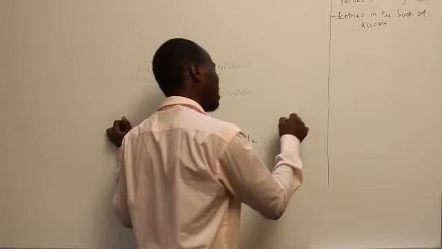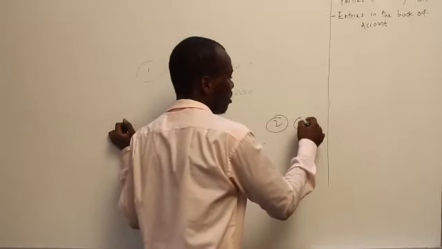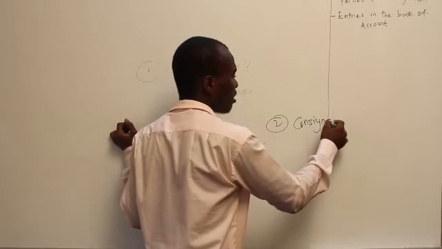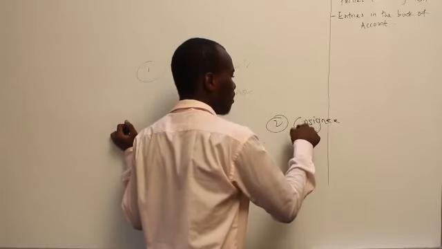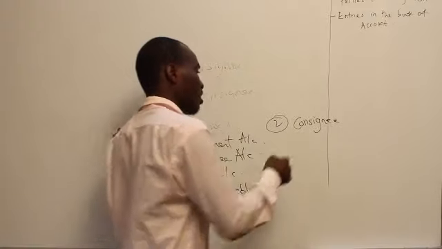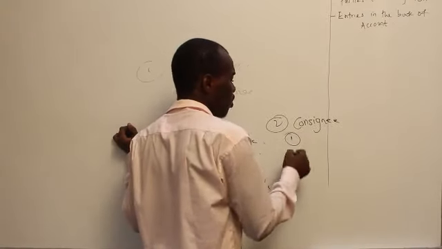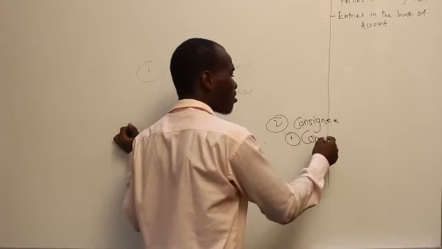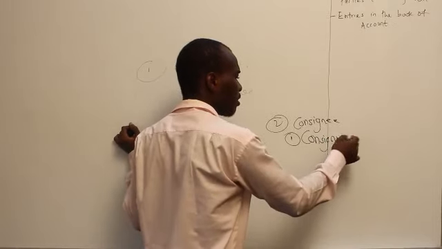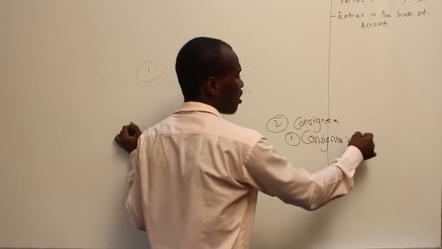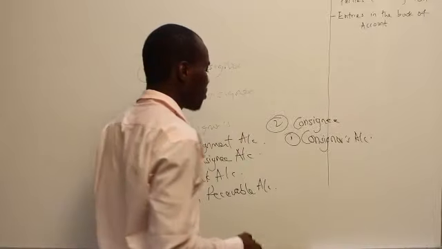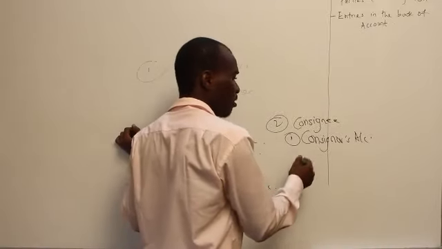Now, in the book of the consignee, the consignee is going to prepare, number 1, the consignor's account.